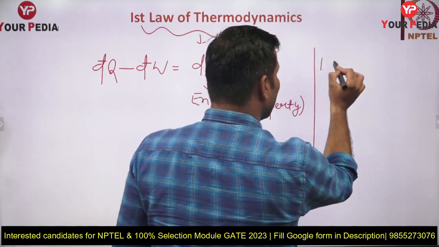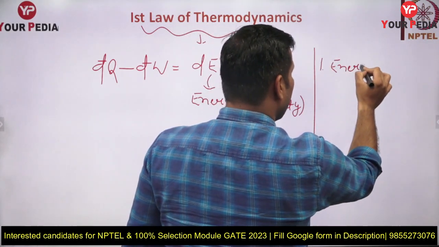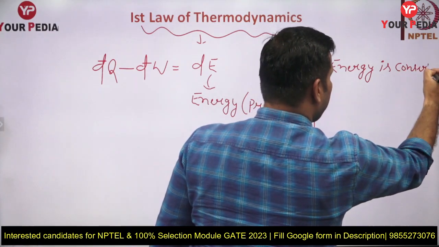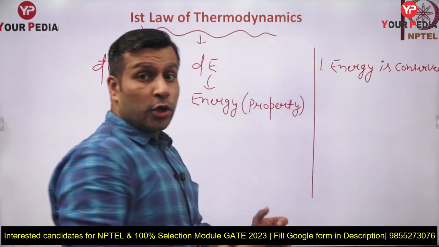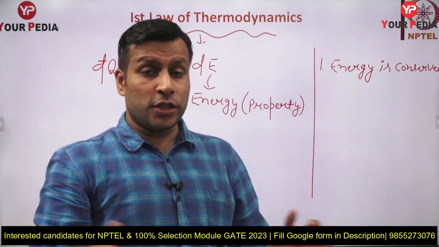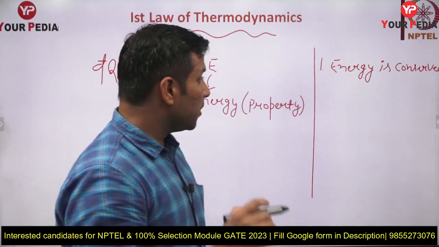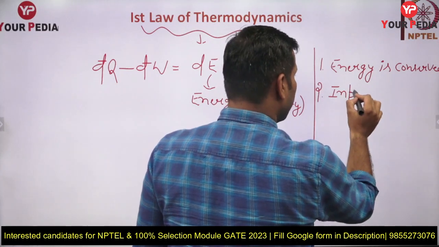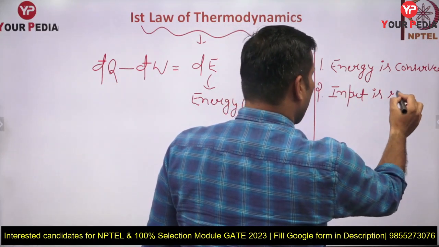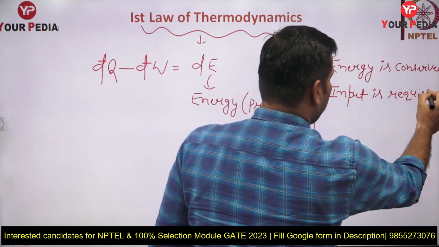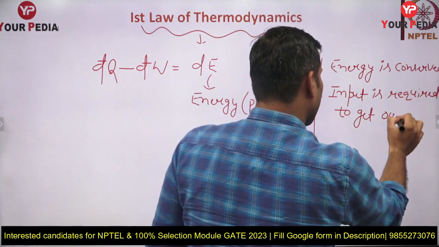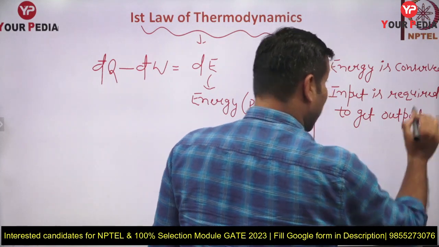The first point you can write: energy is conserved. We cannot create energy, we cannot destroy energy, the total energy is going to remain conserved. Okay, second point, input is required to get output. Without input we cannot get output.